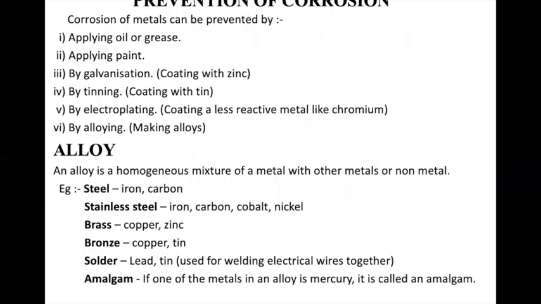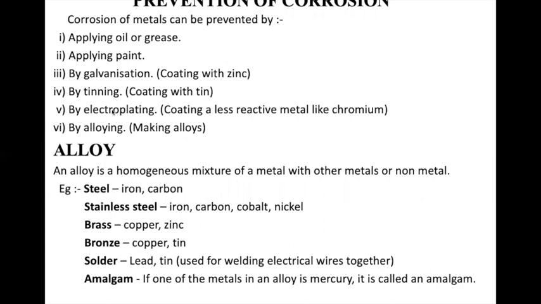How to prevent corrosion? You can apply oil or grease, but if there is any gardening instrument, you cannot put paint on it. So you can put oil or grease on such gardening instruments. You can apply paint, like our window sills, they are painted, or use galvanization. So what is galvanization? Galvanization is making a coating of a more reactive metal above it. If it is iron, you can put zinc on it. Zinc is more reactive. What will happen? Zinc will react with oxygen and a zinc oxide layer is formed, and the inside layer is saved. Then there is tinning, that is coating with tin.